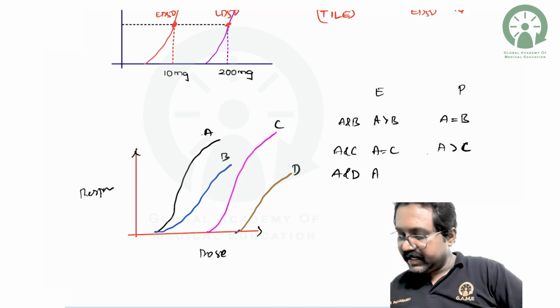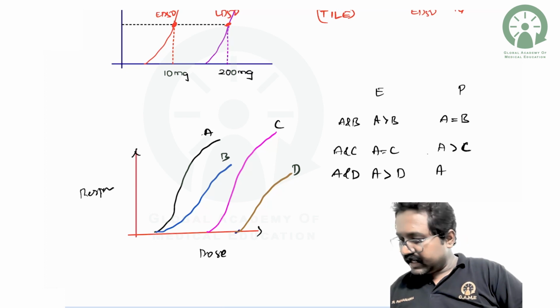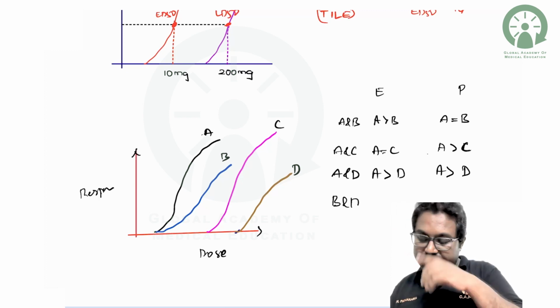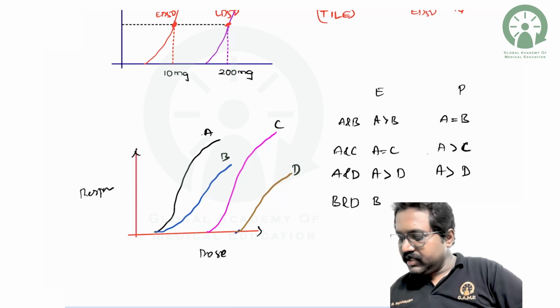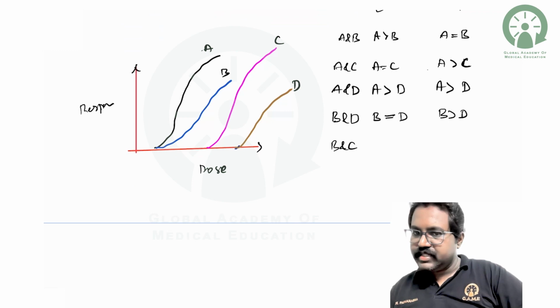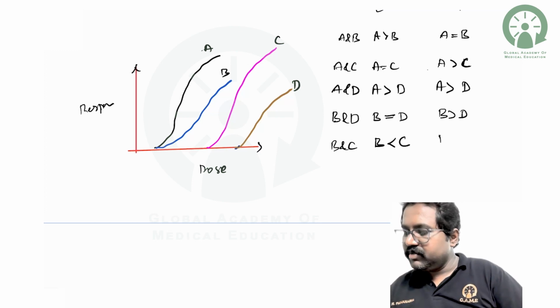Drug A is more efficacious than drug D, and drug A is more potent than drug D. When you compare B and D, B is equally efficacious to D, and B is more potent than D. And what about B and C? B has less efficacy when compared to C, but B is more potent than C.